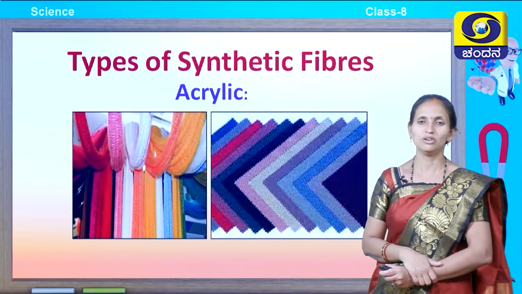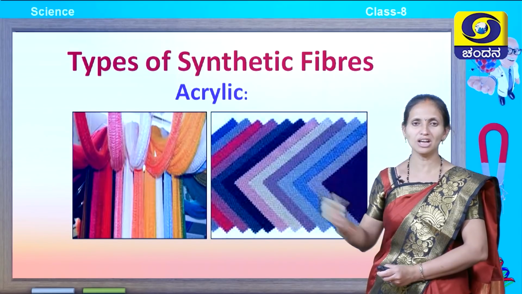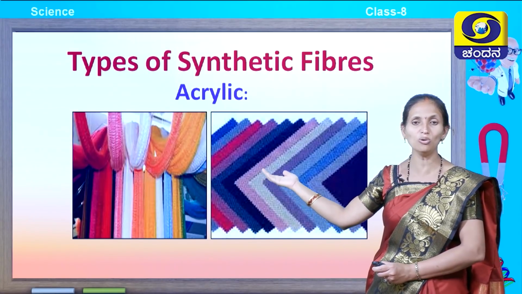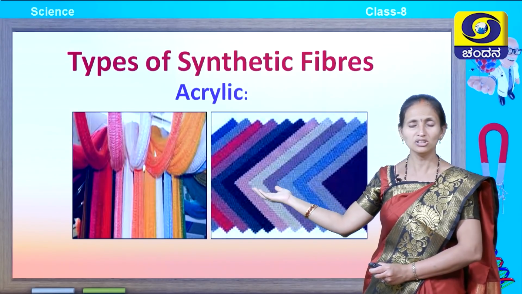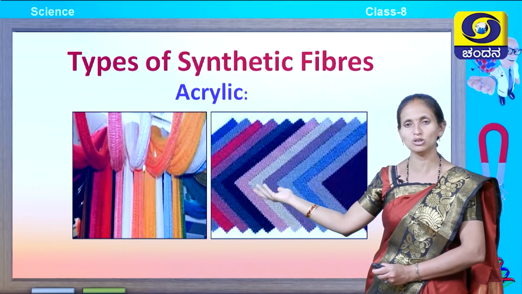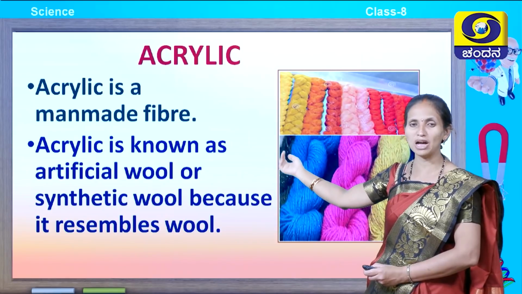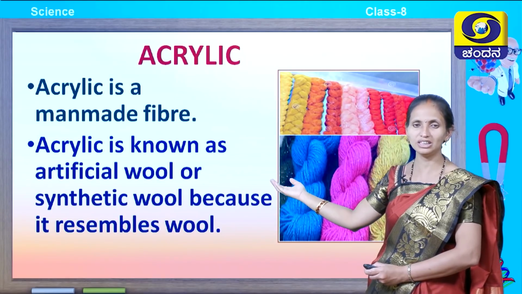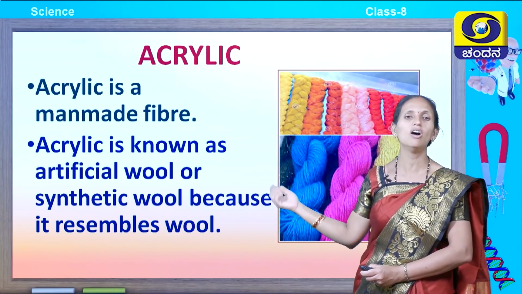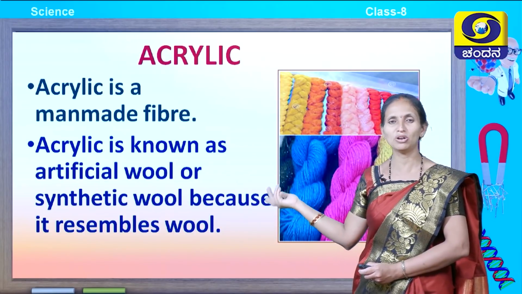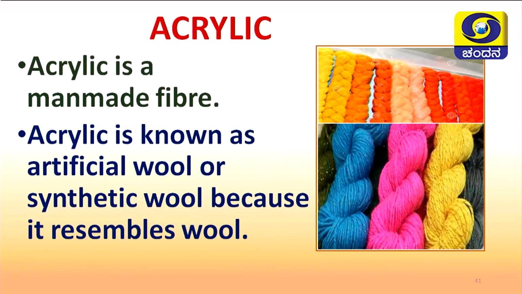The fourth synthetic fiber is acrylic. You can look at how acrylic looks. Acrylic resembles wool. Acrylic is a man-made fiber. It is known as artificial wool or synthetic wool because it resembles wool. You can look here, it is used in knitting sweaters.